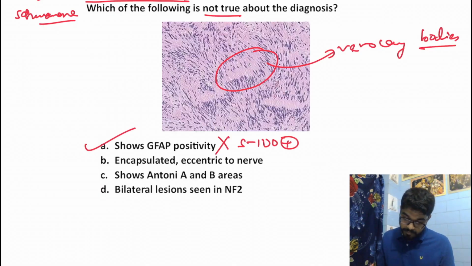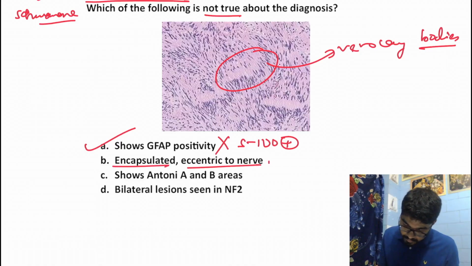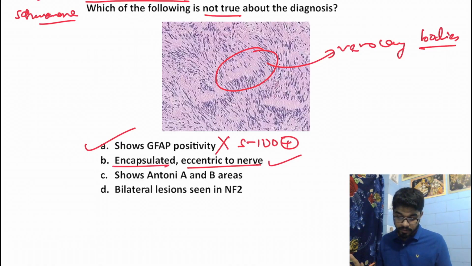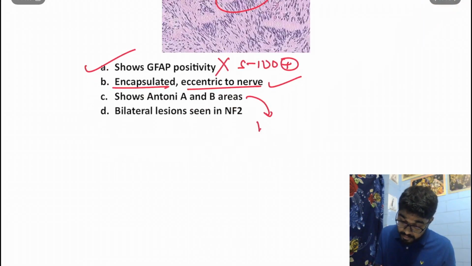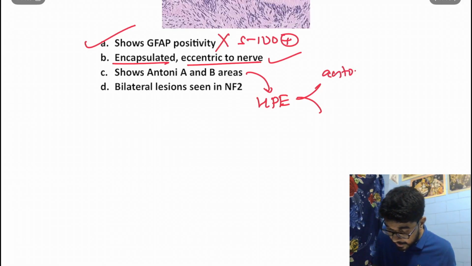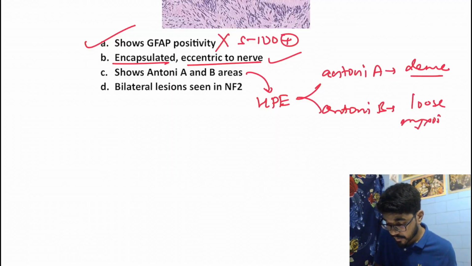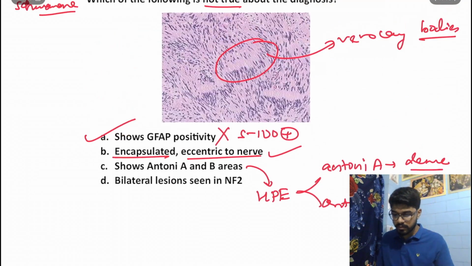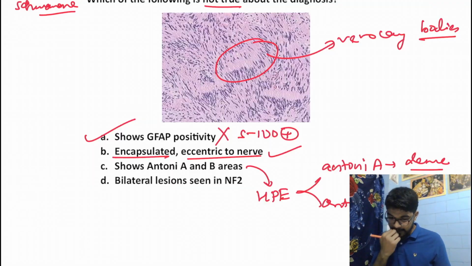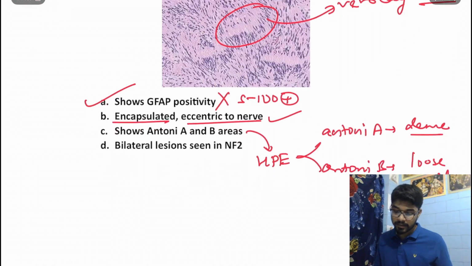Let's have a look at the other options. Encapsulated and eccentric to the nerve. Yes, that's a true statement, right? Schwannoma is encapsulated, right? And shows Antoni, yes. This is again another histopathological finding in schwannoma. We get the Antoni A areas which are densely packed cells, and Antoni B areas which are loose myxoid cells, right? This image focuses on the Antoni B area. Antoni A area is not shown in the figure. In Antoni A area, we would get densely packed cells.